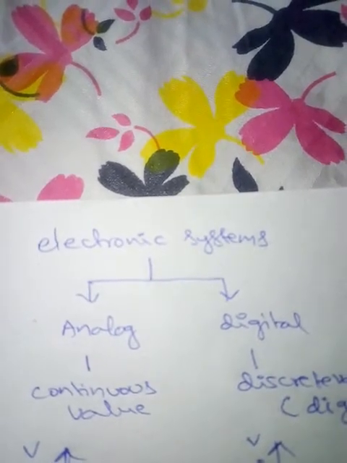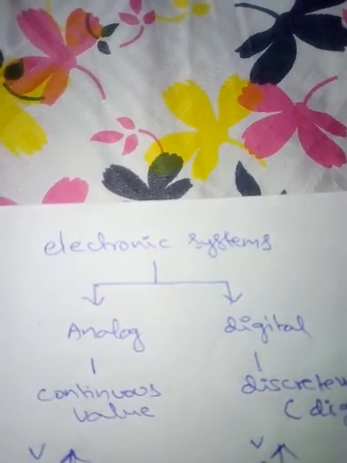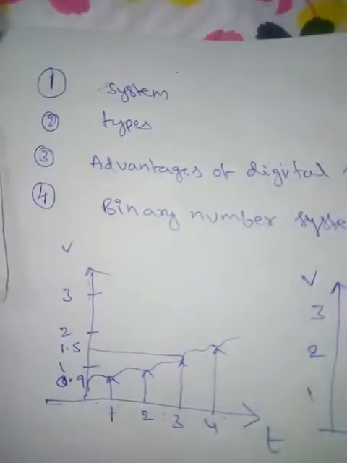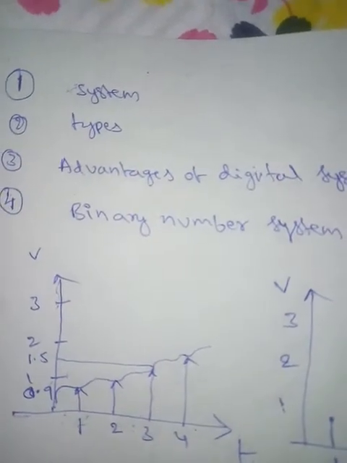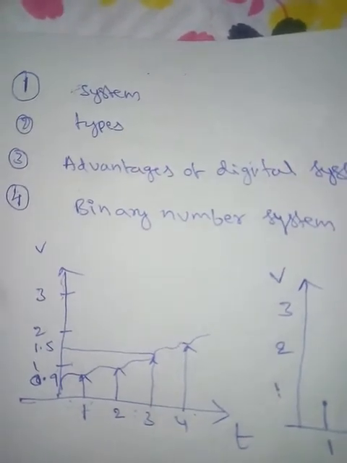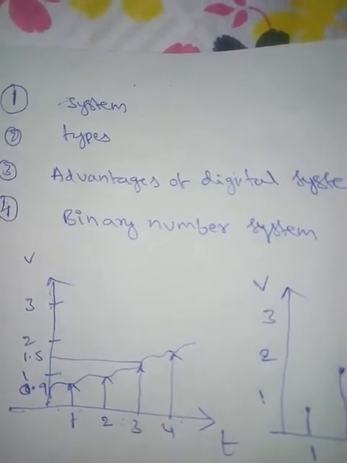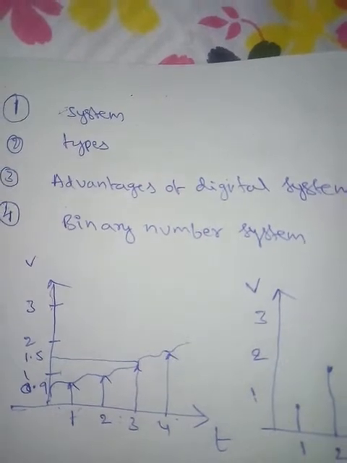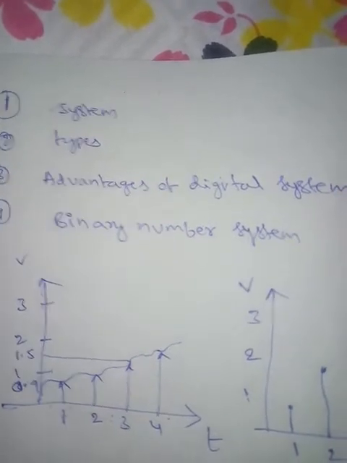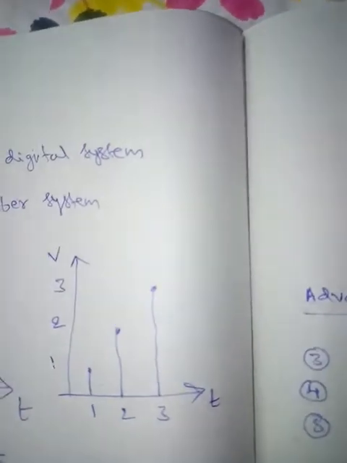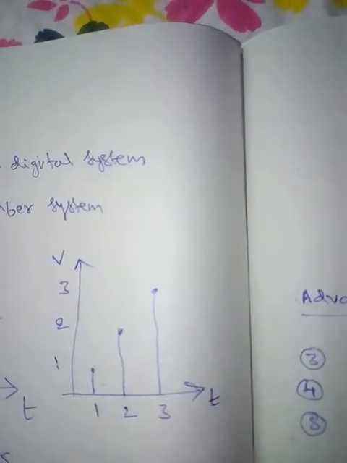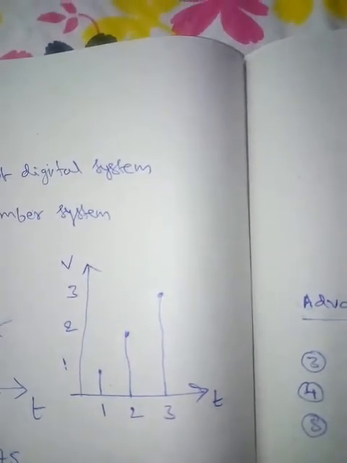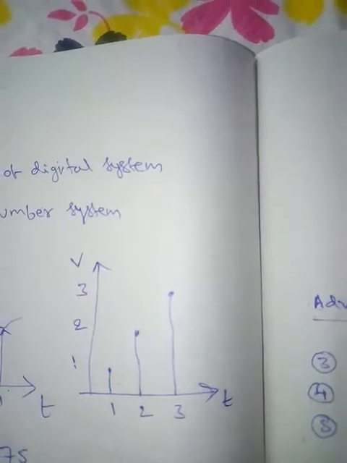An analog system is a system which processes continuous or analog signals. This shows an example of an analog signal. For every value on the x-axis, there is a corresponding value. The values on the x-axis and y-axis are continuous. We have 1, 1.1, 1.2, etc. But in a digital signal, as shown here, we do not have continuous values. We have discrete values like 1, 2, 3, etc. A digital system processes digital signals.